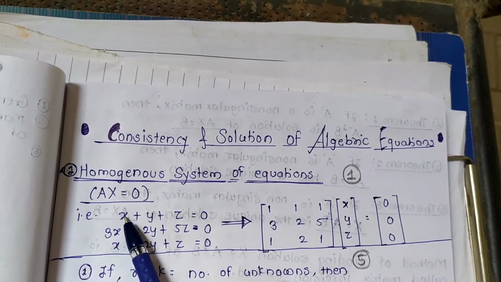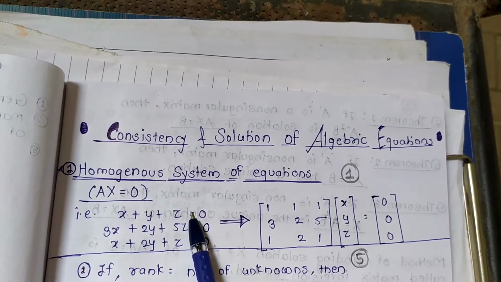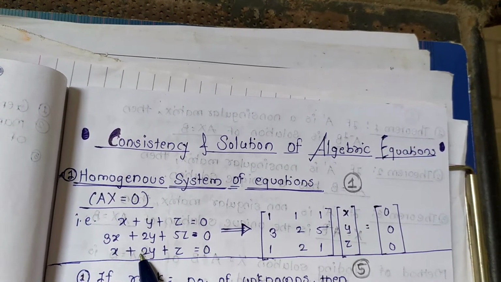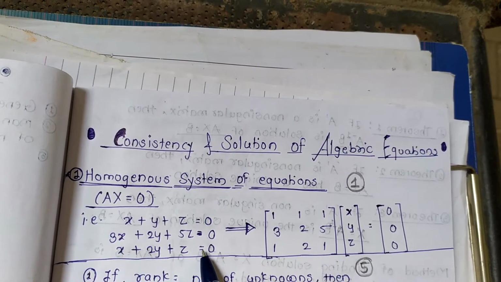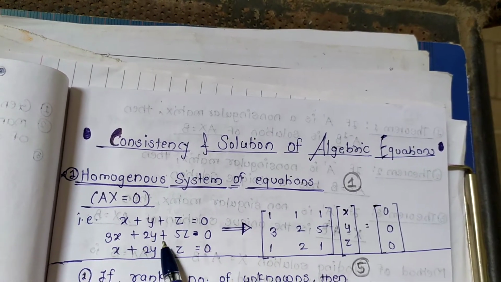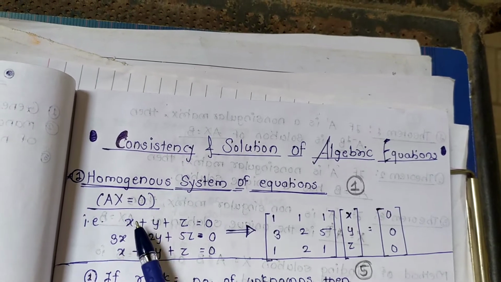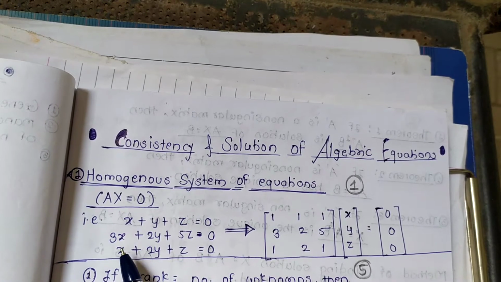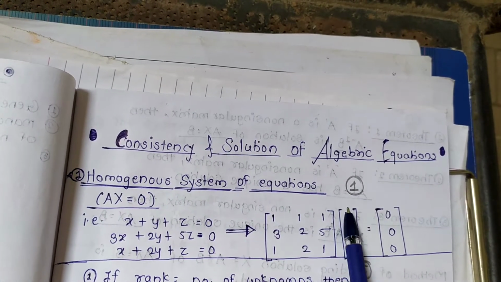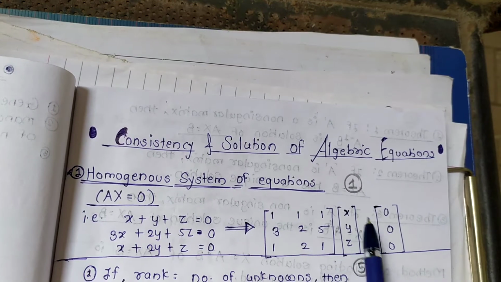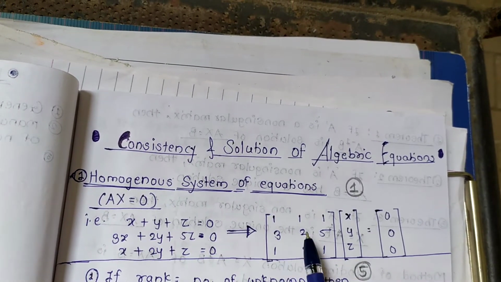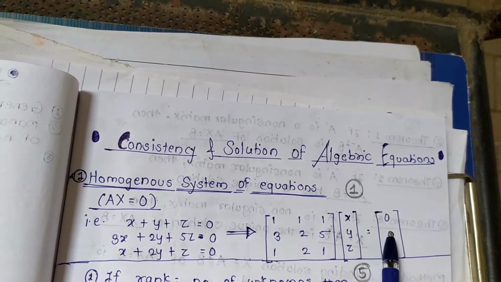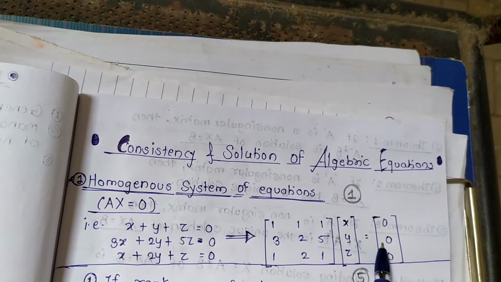The equations are of the type x + y + z = 0, 3x + 2y + 5z = 0, x + 2y + z = 0. We can write this in matrix form as the coefficient of x, coefficient of y, coefficient of z, and the same for the other rows. Here [x, y, z] is equal to this 0. This is A, X and B, where in a homogeneous system B is 0.